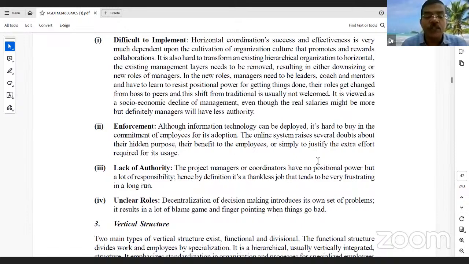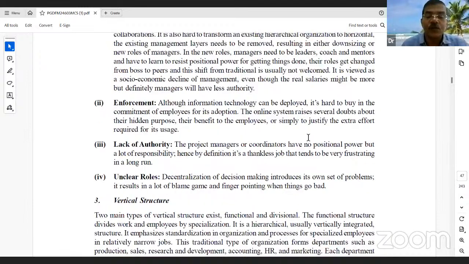So in horizontal organizations, we can't identify a proper person as the authority person. So there are unclear rules. Decentralization of decision making introduces its own set of problems. Centralized structures will introduce decentralization, but even decentralized structures have some problems.